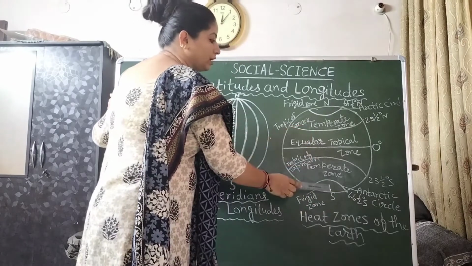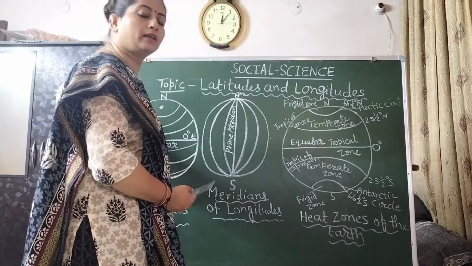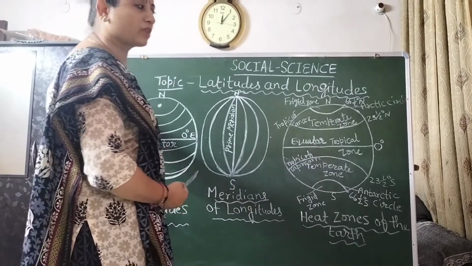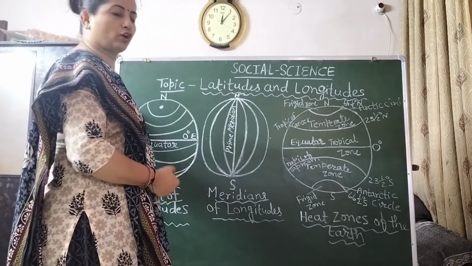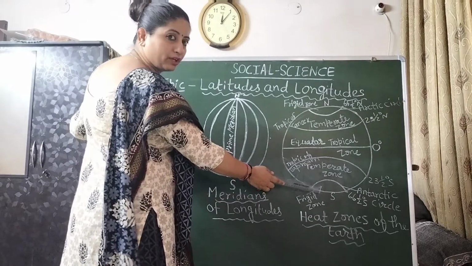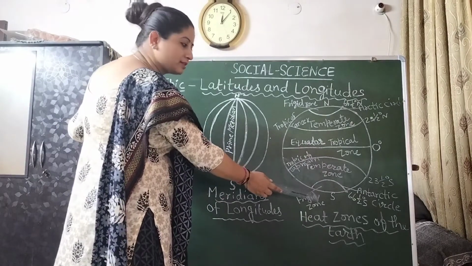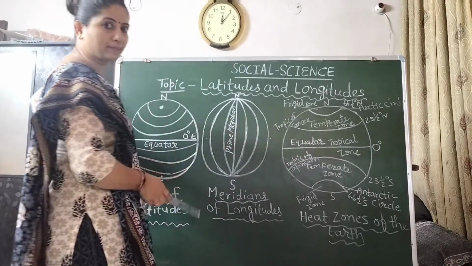This zone receives very little heat from the sun. We can say that here we get a lot of ice, like freezing. That is why it is known as the frigid zone, in the southern hemisphere as well as in the northern hemisphere.